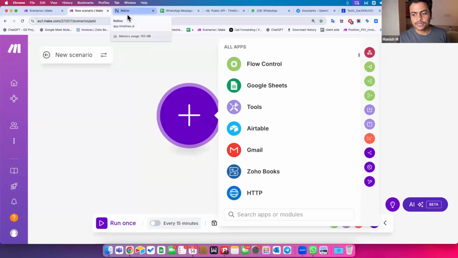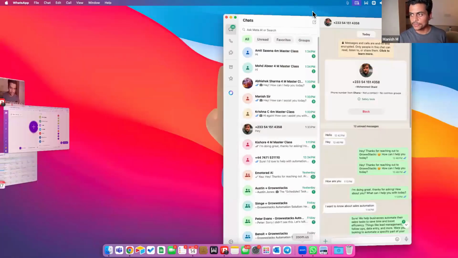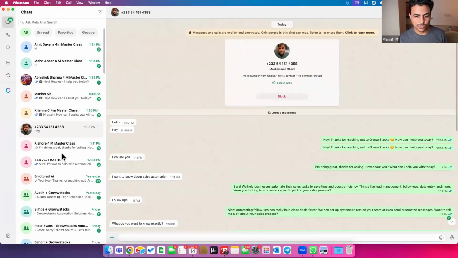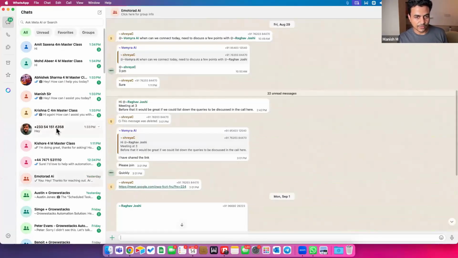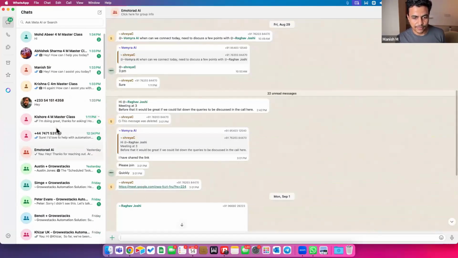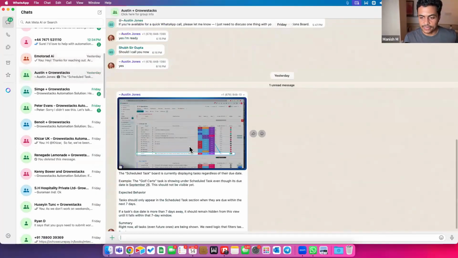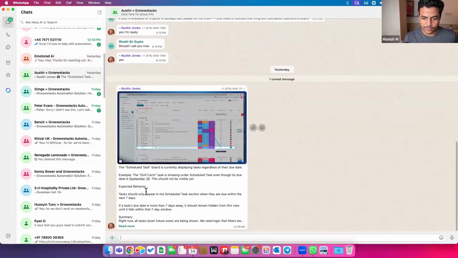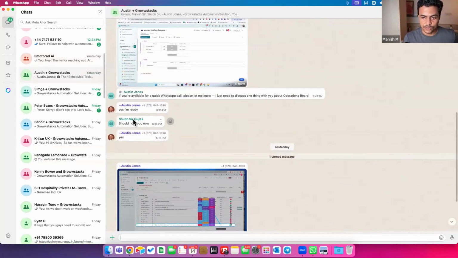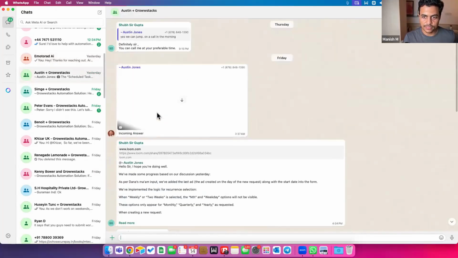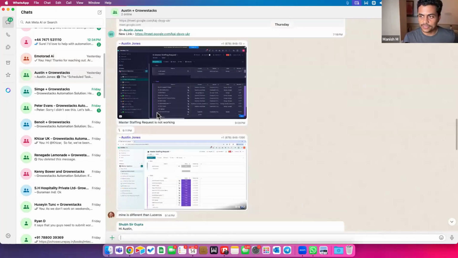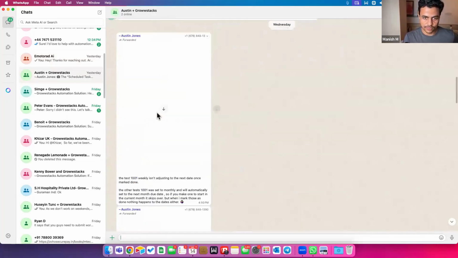Now, within this particular WhatsApp, this is an actual WhatsApp going through our company. Since we are all doing testing, chats, everything, all good. But apart from that, you can see there are plenty of conversations happening with clients. There's a client called Austin, for example, and our team is connected with him. Austin Jones replied something. Then Shubh, a guy in our team who's working on this particular project, and so on. So they have many conversations happening with Austin.